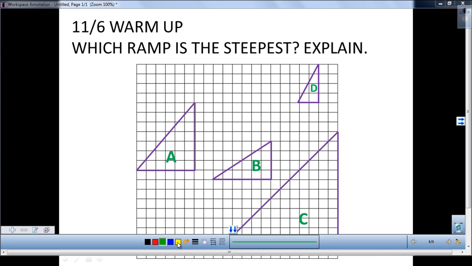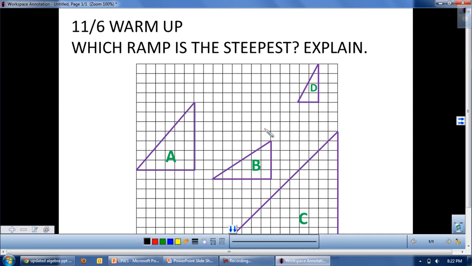So let us illustrate again what that means. If you start at the base of the ramp and you count the number of unit squares going up, that is going to give us the rise of 4 units. Then you count horizontally, you have the run of 2 units. So when you do a ratio, remember there's many ways of writing a ratio. One of the ways is to write it as a fraction. So write it 4 over 2, which then can be simplified as 2.